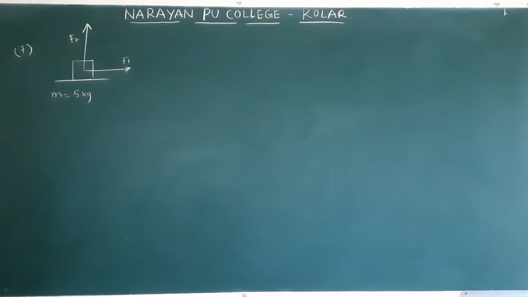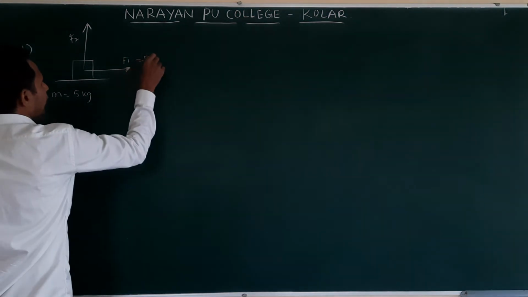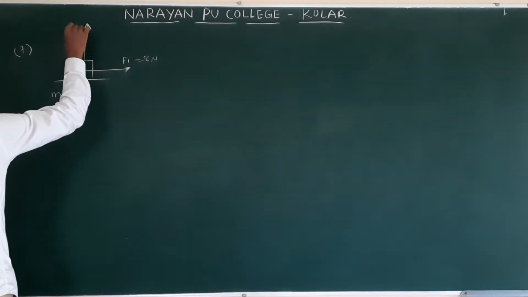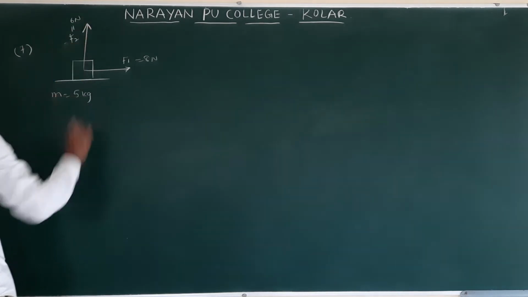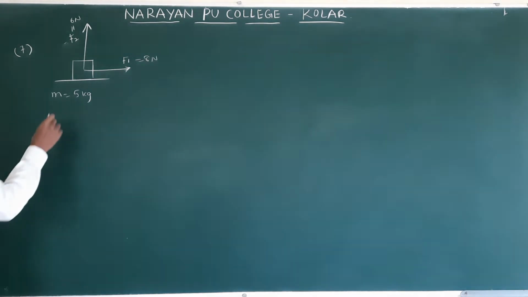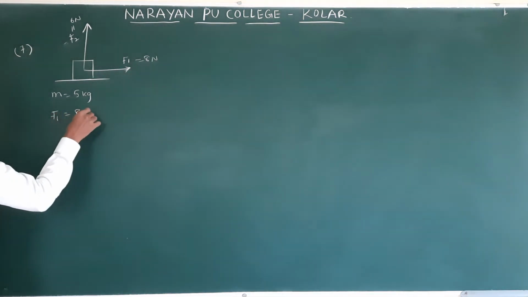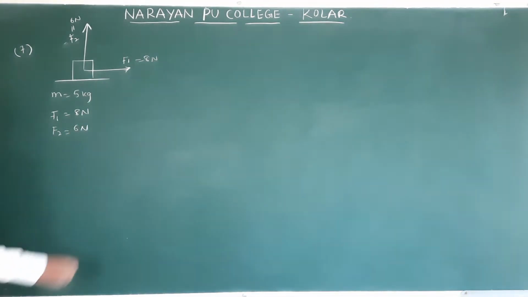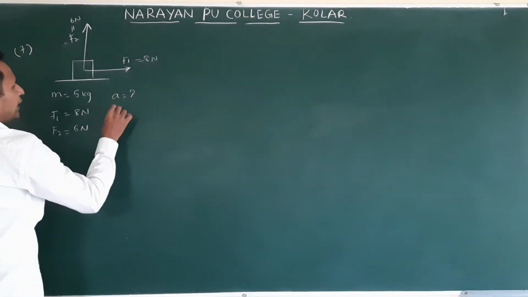F1 you take it 8 newton, F2 is 6 newton. They are asking acceleration as well as direction.